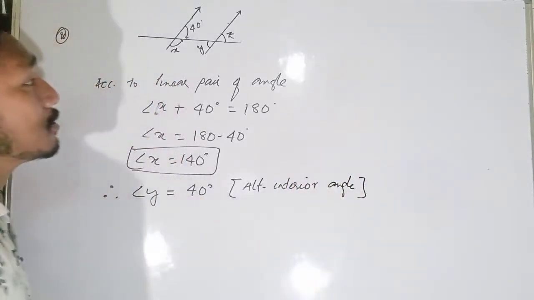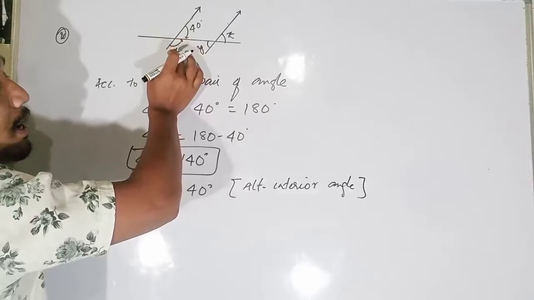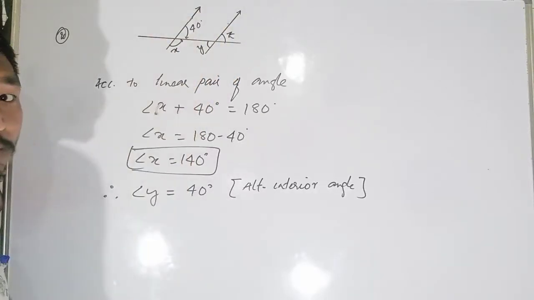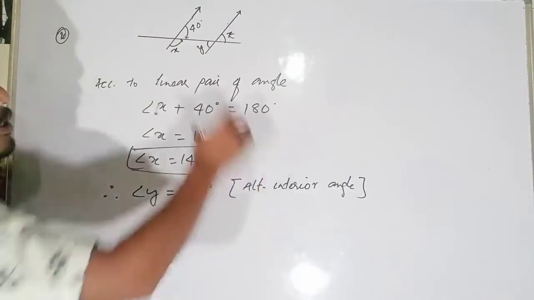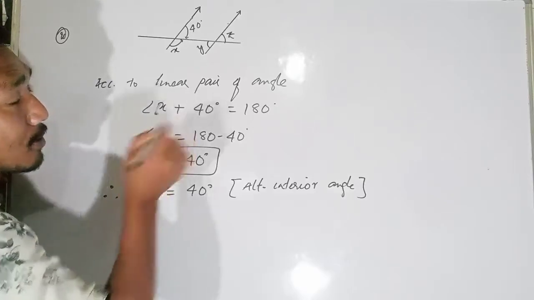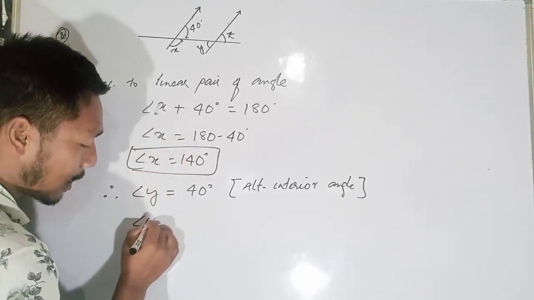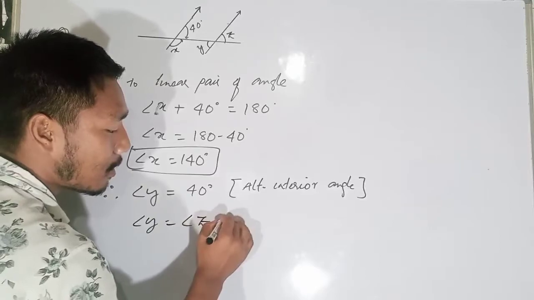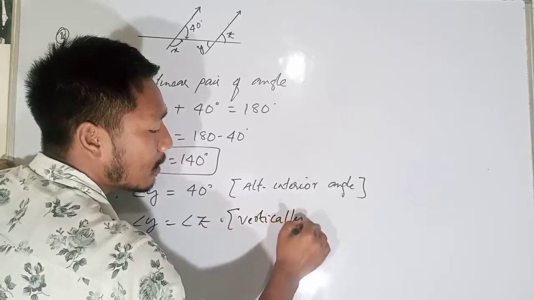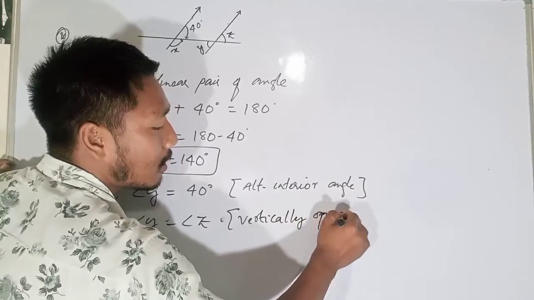Now, this is y, and we know that these two angles will also be equal. You can also say angle y is equal to angle z. Why? Because they are vertically opposite angles. We have already learned these properties.